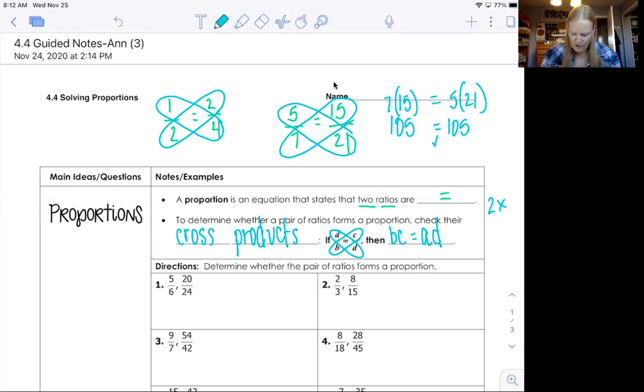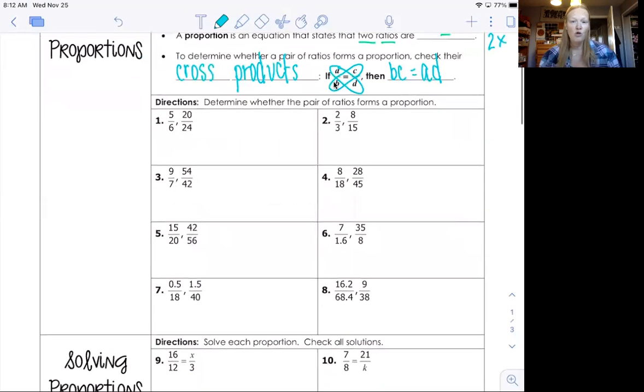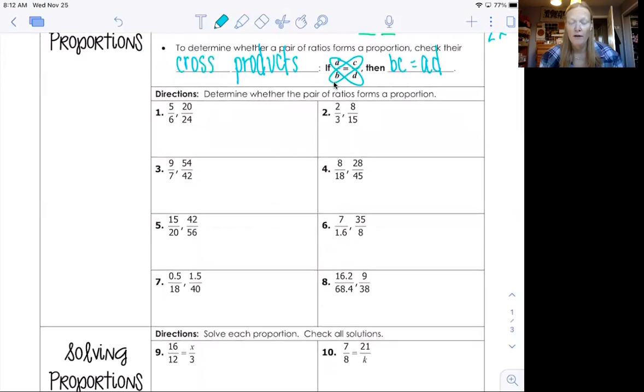Okay, so now what we're going to do is we're going to determine whether the pair of ratios forms a proportion. Okay, so you can go with cross products the whole time if that's what you want. You can also use something that you learned about last year called the giant one. If I look at number 1, I can see that I can turn 6 into 24 by multiplying by 4. And whatever you do to the bottom, you got to do the top. And 5 times 4 is 20. So the giant one is an easier way to do this than trying to multiply 6 times 20 and 5 times 24. So if you can see it, times 4 times 4, and this number right here is the same, then that means they're in proportion.